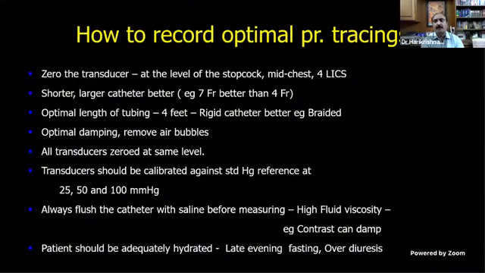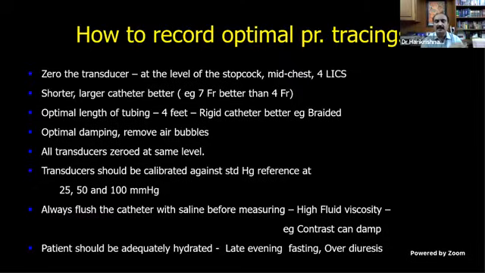How to record optimal pressure tracings? These things you should know by heart and remember. As already said, zero the transducer at the level of the stopcock, mid-chest, fourth intercostal space. Shorter, larger catheters are better. For example, a 7 French catheter is better than a 4 French. Optimal length of the tubing: sometimes you may be asked, it is said to be 4 feet. And a rigid catheter is better, for example, a braided catheter. Braided means there is a metal mesh covering the catheter, which is stronger. A rigid catheter is better than very soft catheters.